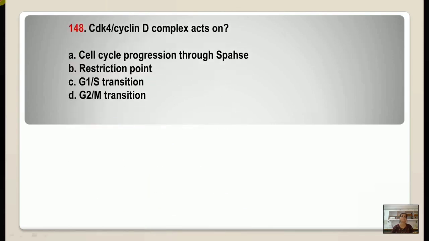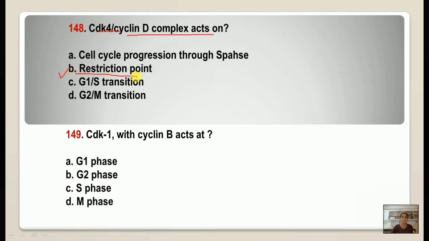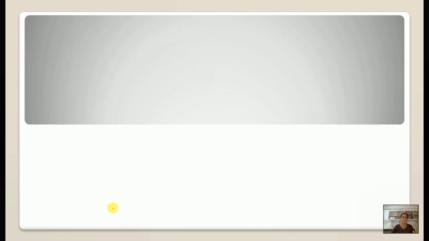148 question number. CDK4 cyclin D complex. Again, I repeat that all these questions are very important and related to cell cycle questions. They have been asked many times in the examination. CDK4 cyclin D complex acts on restriction point. This one is the correct one. CDK1 with cyclin B, the correct one is this one. It acts on the M phase.